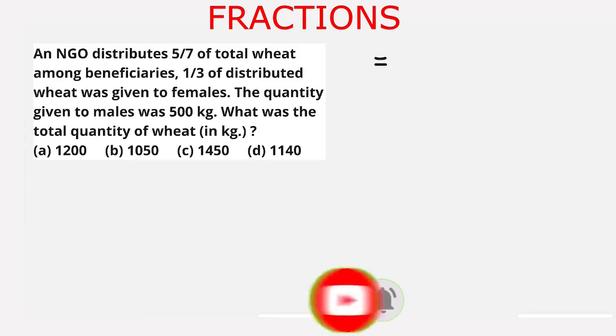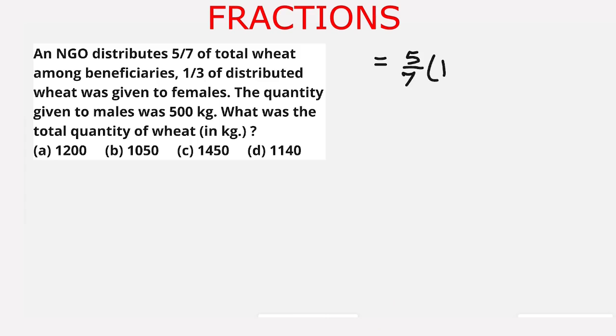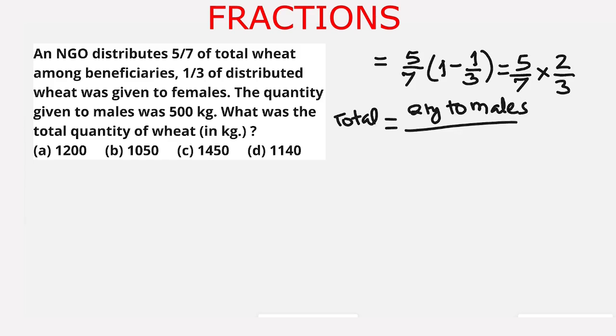The fraction given to males is equal to 5/7 multiplied by 1 minus 1/3. As 1/3 portion is given to females, so 1 minus 1/3 is 2/3 of 5/7 was given to males. So this is equal to 5/7 multiplied by 2/3. Total quantity equals quantity given to males upon its fraction, and this is equal to 500 upon